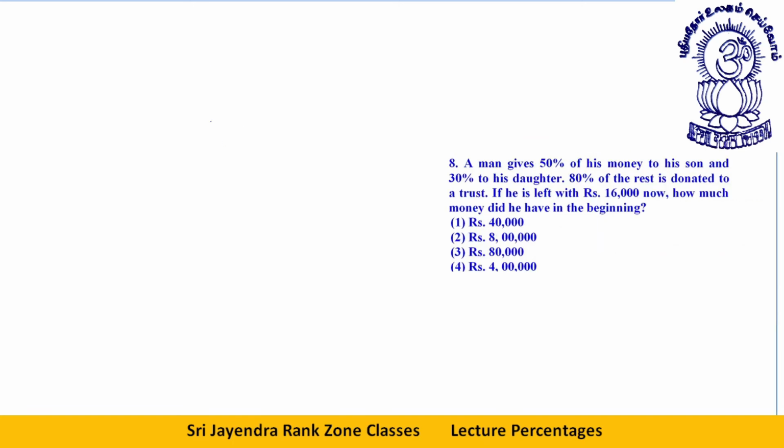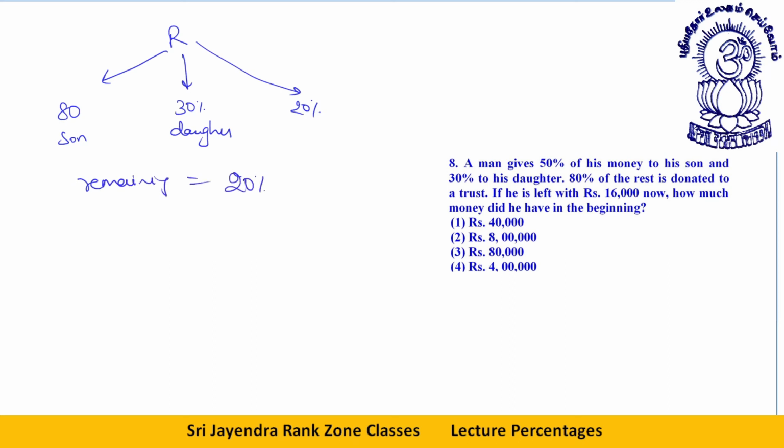A man gives 50% of his money to his son and 30% to his daughter. Let's say the man has money R. 50% to his son, 30% to his daughter. The remaining is how much? 20%. So the remaining amount is 20% of R.